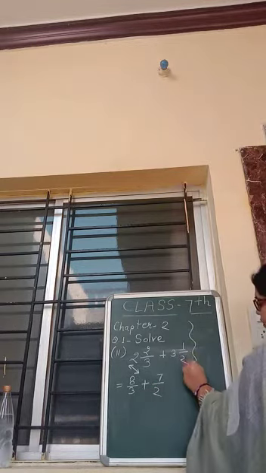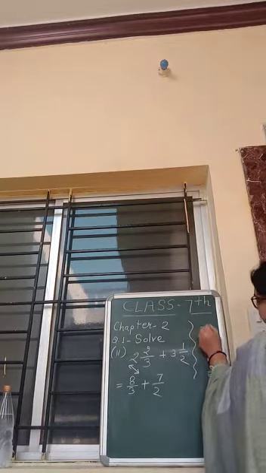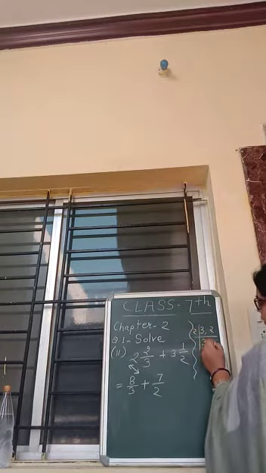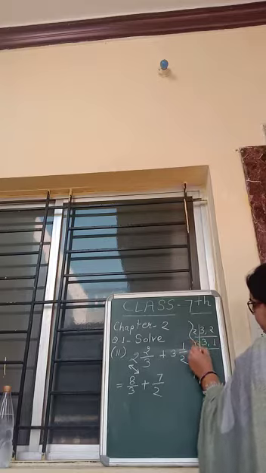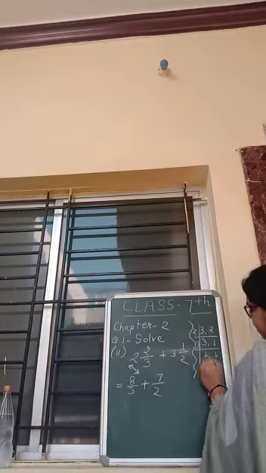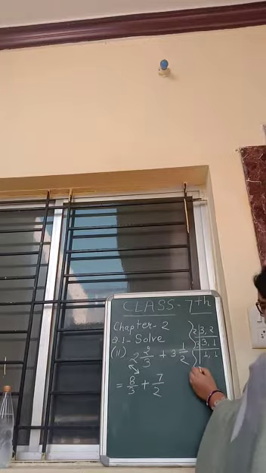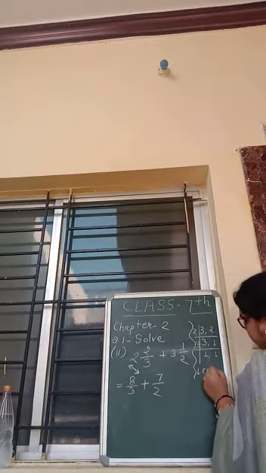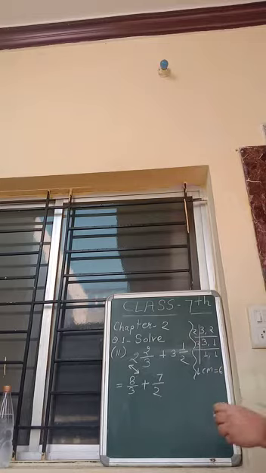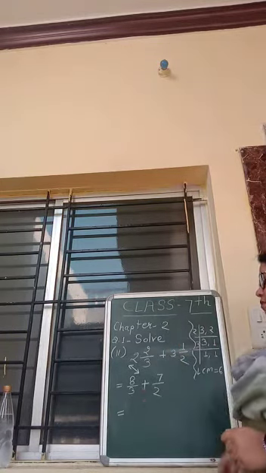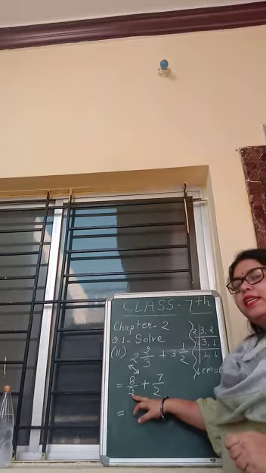Again find the LCM. Divide with 2. Divide with 3. What is the value of LCM? 3 2s are 6. LCM is equal to 6. So what will we do? We will write 6 in the bottom. Means this 3 we have to make as 6.